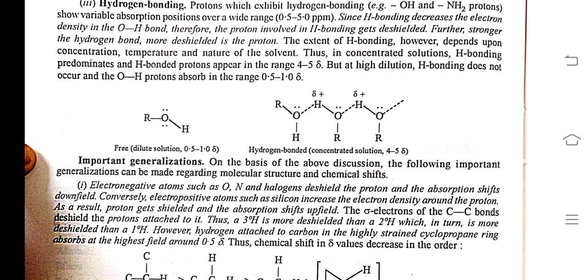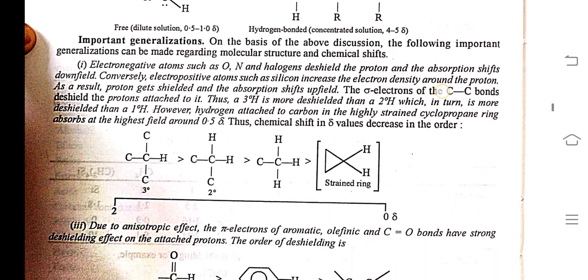The sigma electrons of the carbon-carbon bond deshield the proton attached to it. Thus, a 3° proton is more deshielded than a 2° proton, which in turn is more deshielded than a 1° proton. However, hydrogen attached to carbon in the highly strained cyclopropane ring absorbs at the highest field, around 0.5 delta. Thus, chemical shift in delta value decreases in the order.